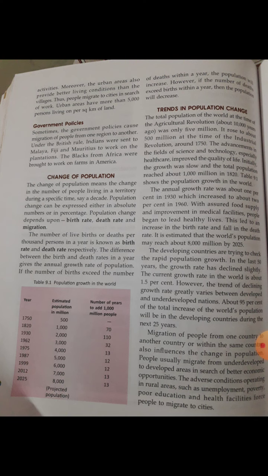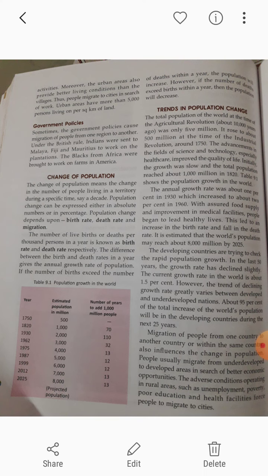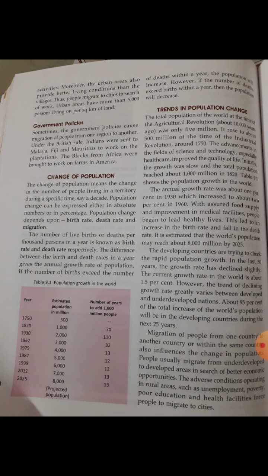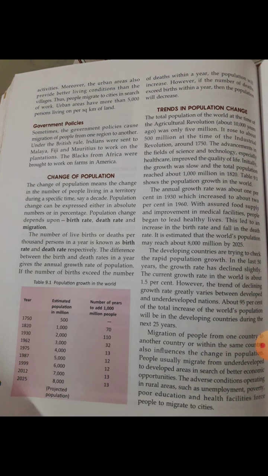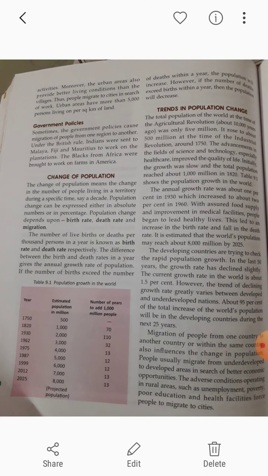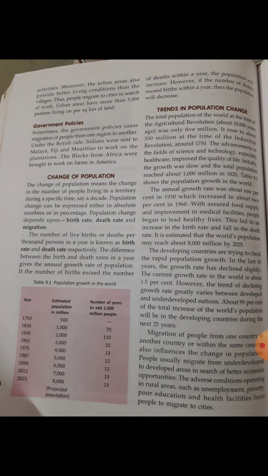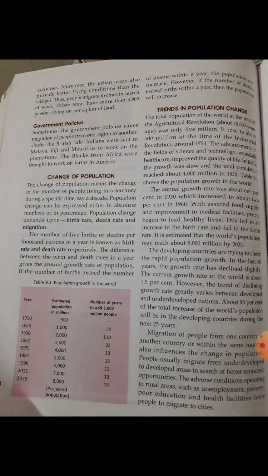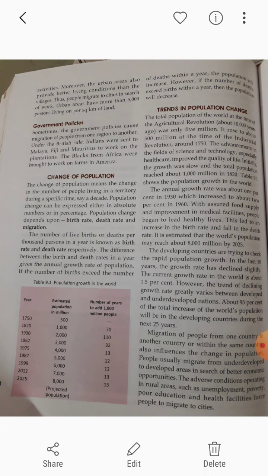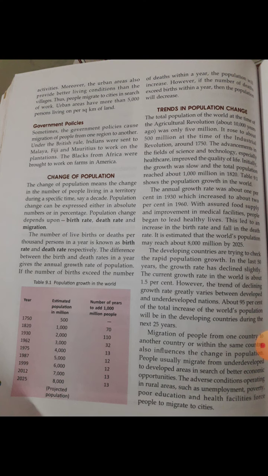Clear? Now next one, the annual growth rate was about 1% in 1930, which increased to about 2% in 1960. So with the food supply and improvement in medical facilities, people began to live very healthy lives, clear? So that is what happened. This led to an increase in birth rate and a fall in the death rate, clear?